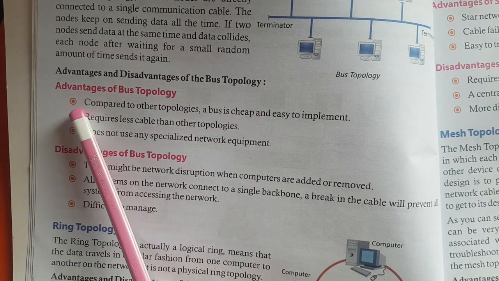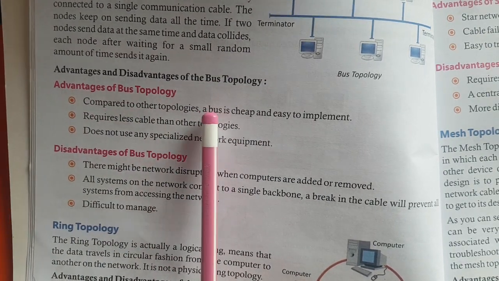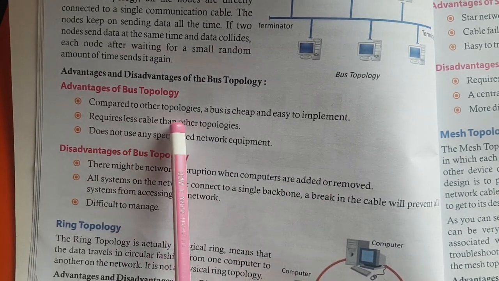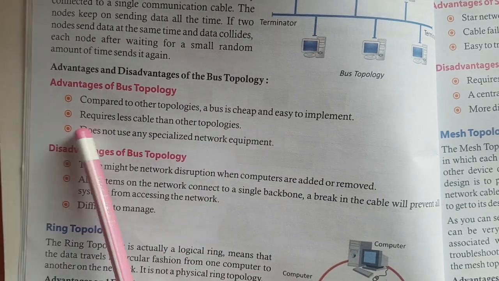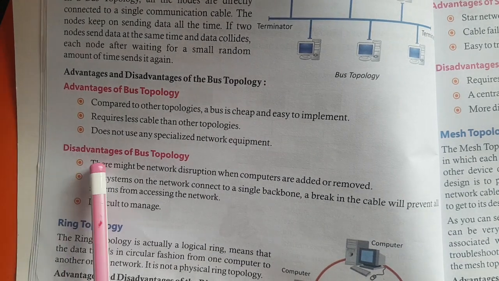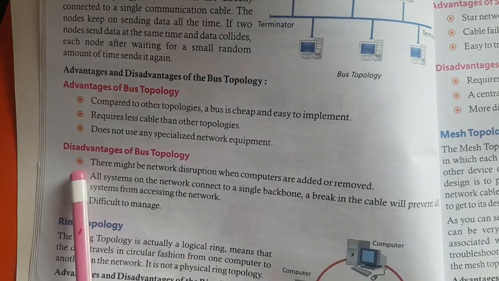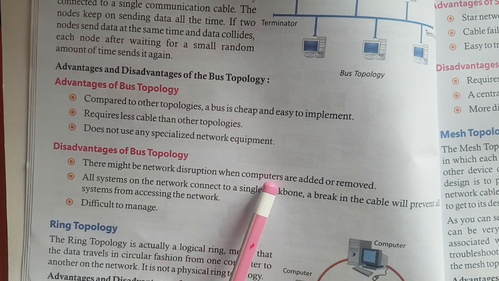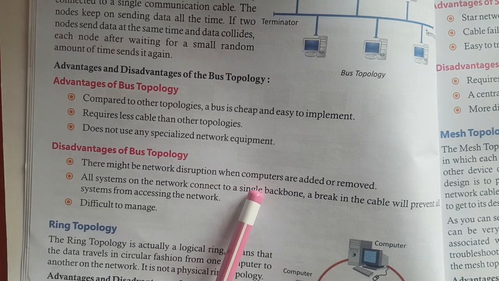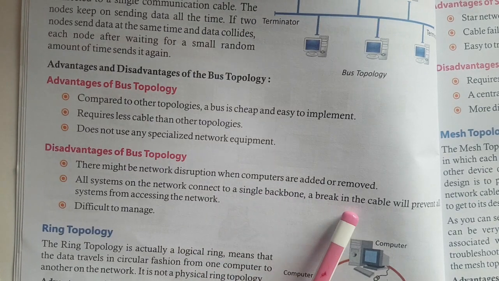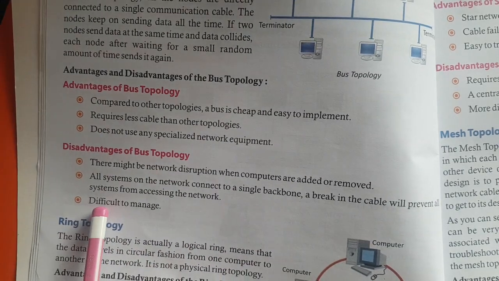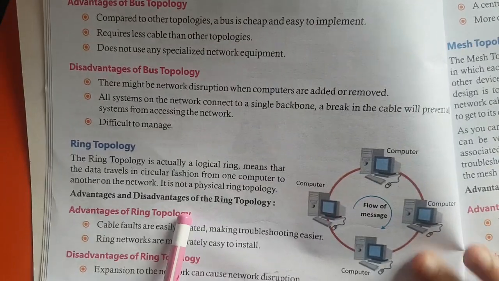Advantages of bus topology. First, compared to other topologies, a bus is cheap and easy to implement. Second, it requires less cable than other topologies. Third, it does not use any specialized network equipment. Disadvantages of bus topology. First, there might be network disruption when computers are added or removed. Second, all systems on the network connect to a single backbone. A break in the cable will prevent all systems from accessing the network. Third, it is difficult to manage.